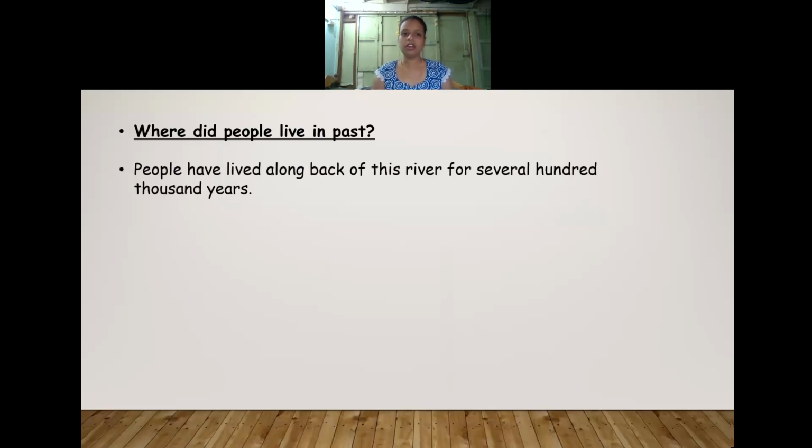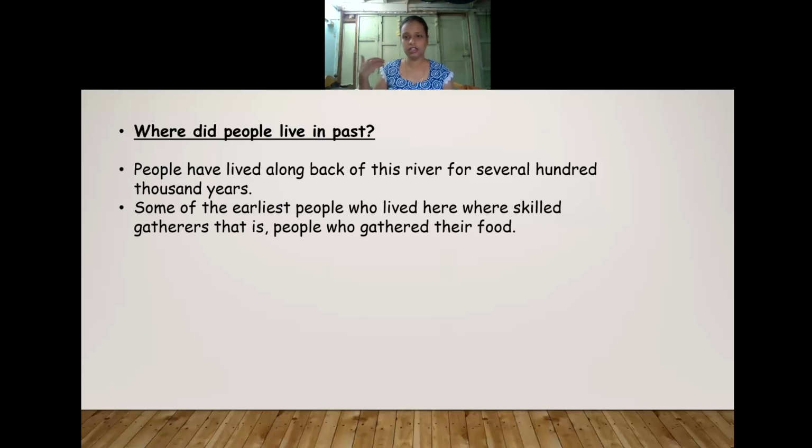People have lived along the banks of rivers for several hundred to thousands of years. So they preferred to live near the banks of rivers in the early thousands as well as several hundred thousand years back. Some of the earliest people were skilled gatherers. They had skills to gather food and hunt animals, gathering their food by eating fruits, collecting roots, and other forest produce.